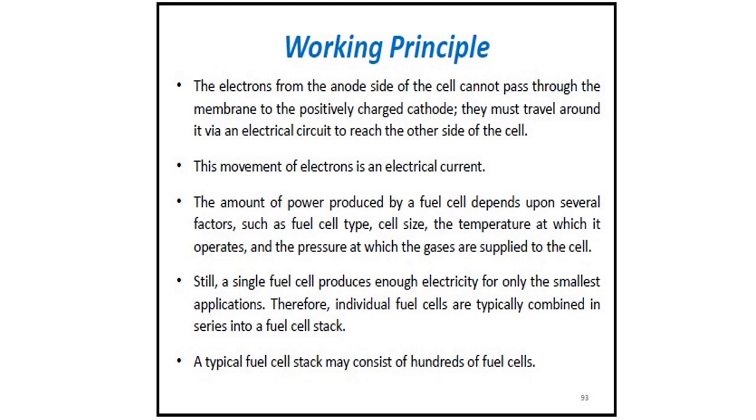So what are the factors? Fuel cell type, whether it is an alkaline fuel cell, solid oxide fuel cell, or membrane fuel cell, different types of polymer membrane fuel cells; different types of fuel cells are there. So it depends upon the type and the size, and the temperature ranges from low to high, like 200 degrees Celsius, 500 degrees Celsius, 180 degrees Celsius, it depends. And the pressure at which the gases, the hydrogen gas and the oxygen gas, are supplied, hydrogen to the anode and oxygen to the cathode. So the pressure at which it is supplied, these are the factors on which the power produced depends.